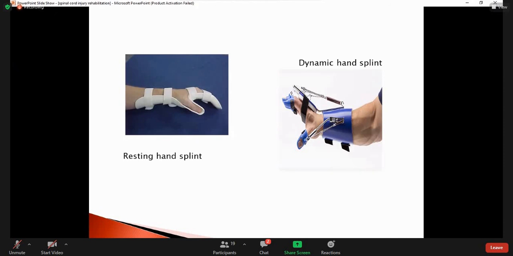But when we suggest this dynamic hand splint, the patient should have some power. If there is grade 1 of the muscles, definitely we will not give the dynamic hand splint. But if the patient's hand is at grade 2+ or 3, and the patient is able to do wrist extension to mid range but unable to complete the last range, we can give the dynamic hand splint to complete the range. So all these technical aids depend on the condition of the patient.